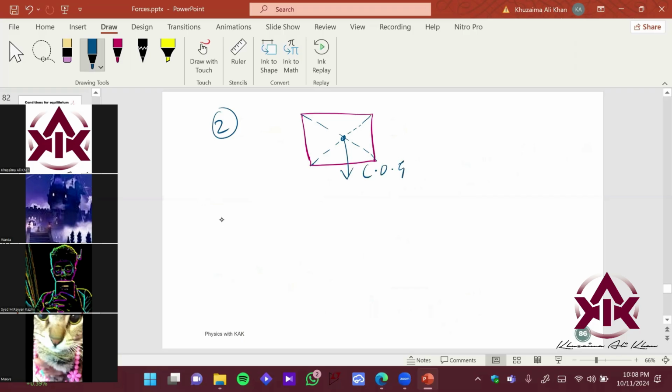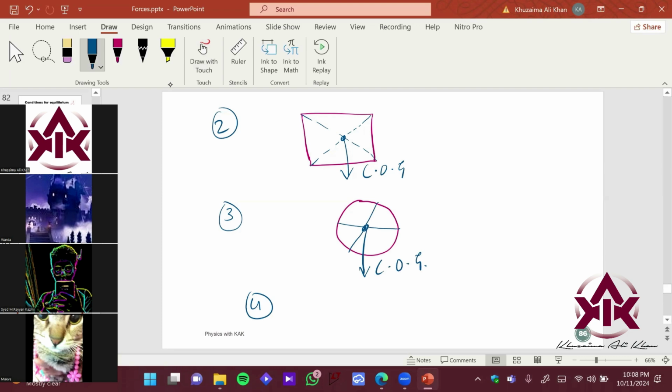Okay. So now let's draw it for a circle. Just a minute. Okay. So again, here you just need to draw two diameter lines. This is one diameter, this is another diameter, and this is the point where you will have your center of gravity. Similarly, you can find it for triangles also.